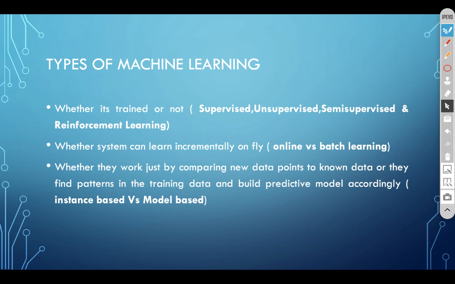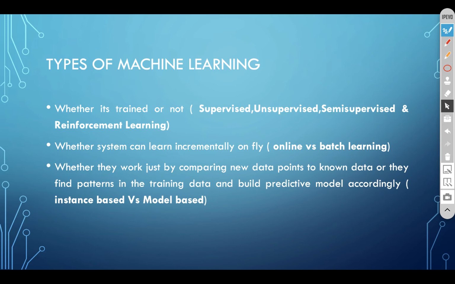But online learning is great for systems that receive data as a continuous flow. For example, stock prices, wherever it's required to adapt to the continuous online flow immediately. So in those cases they use online learning.